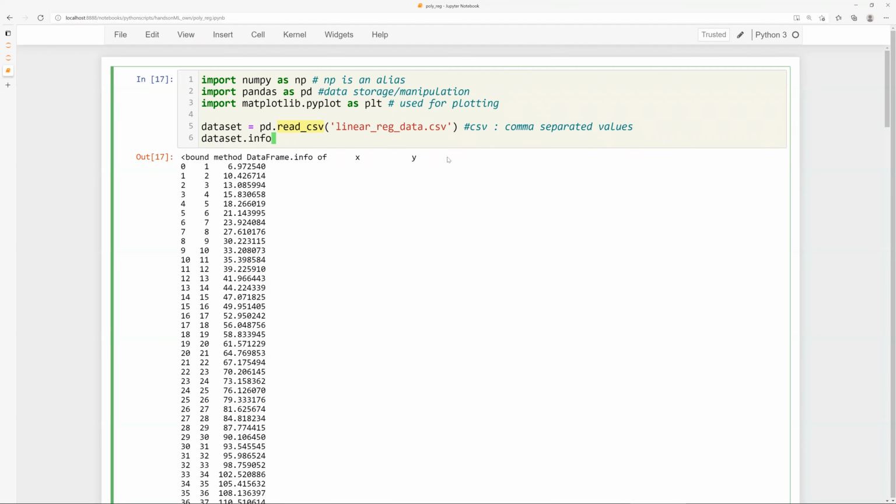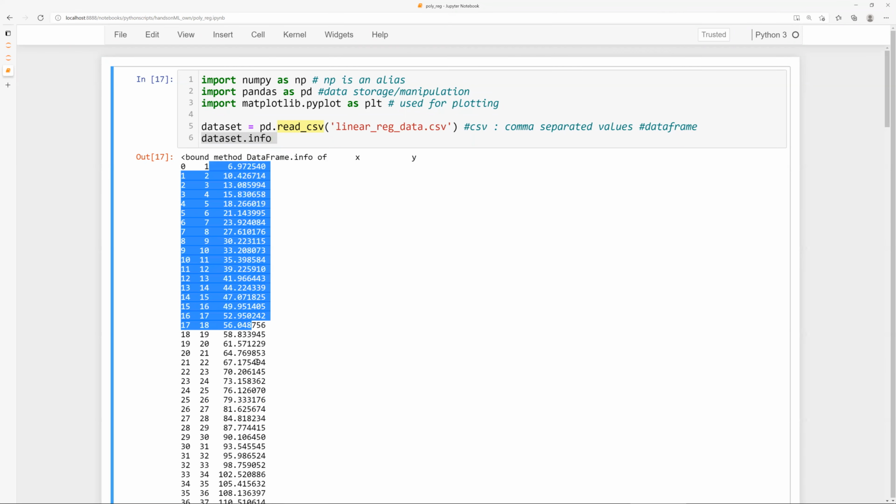Pandas creates something called a data frame. A data frame is just a data structure, which is like a table. The dataset.info output tells you it's a data frame with columns x and y, and these are the values.